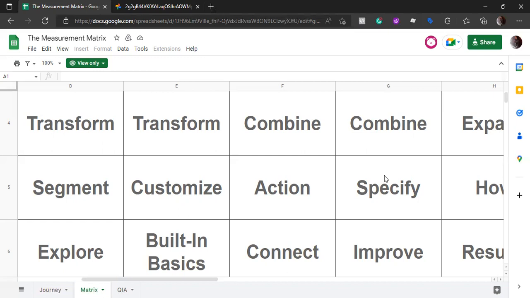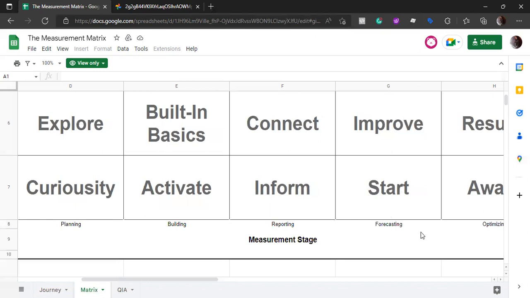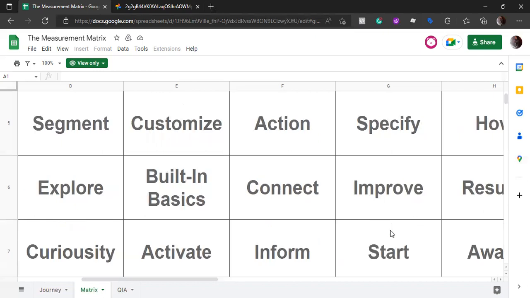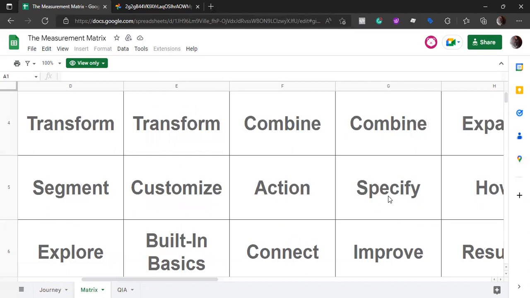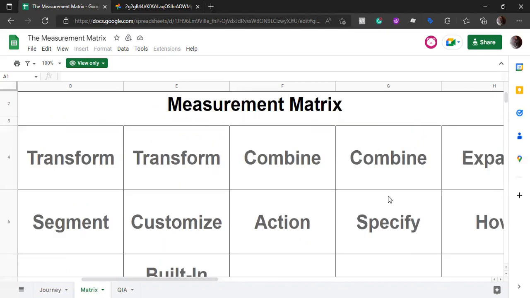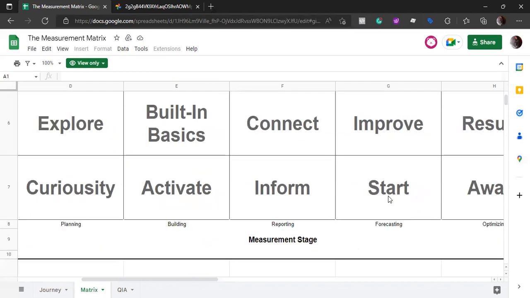We have the data and it is getting better. We can also say that we have a better quality of feedback loop. This is where we segmented, we customized, took action, and now we can specify. But for now, let's focus on forecasting. We started, we improved, then we moved into the depth, where we started specifying the numbers for each step. And the last one is where we combine all the data sources in one place, again, to ask big questions. So this is what forecasting is.